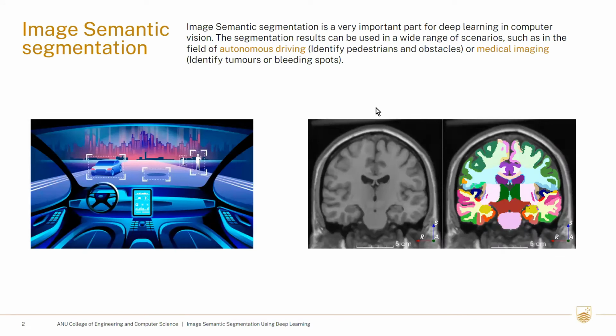Image semantic segmentation is a very important part of deep learning in computer vision. The segmentation result can be used in a wide range of scenarios, such as in the field of autonomous driving or medical imaging. The image segmentation considered in this project is essentially a semantic segmentation task.